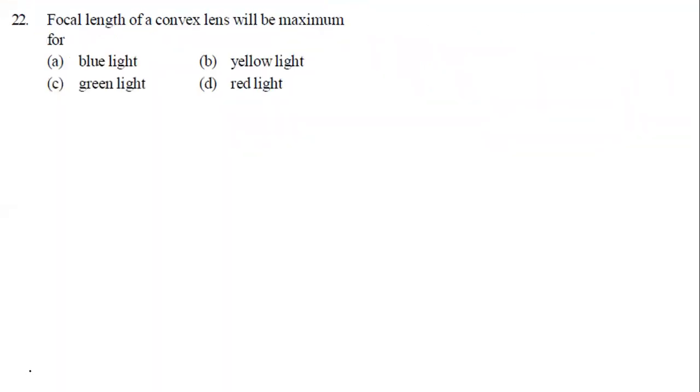Question number 22. Again, the focal length of a convex lens will be maximum for which color? See here how focal length depends on refractive index. For a convex lens, it depends on mu minus 1, inversely proportional. Mu or n, you can take alternatively, both indicate refractive index.